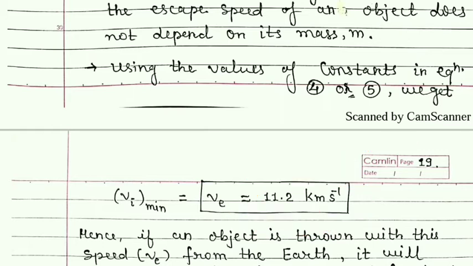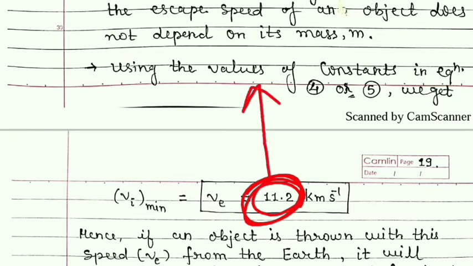But if we are able to throw an object with this speed, then definitely it will move out of the gravitational field. But still there is an air or atmosphere on the earth.